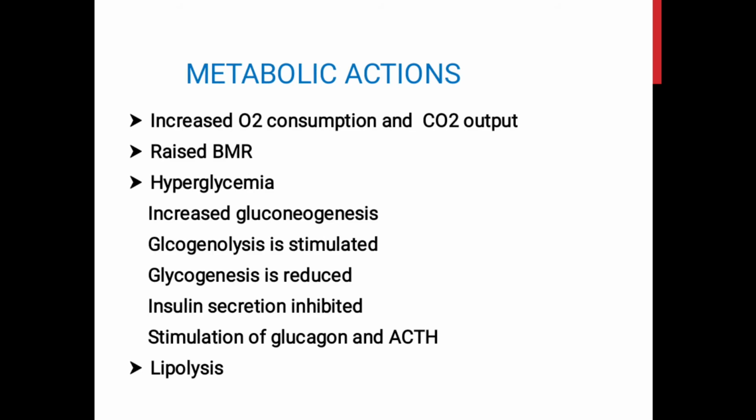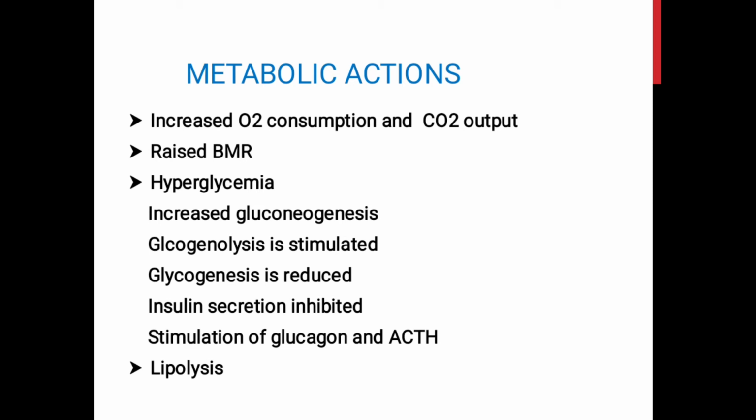Catecholamines increase the oxygen consumption as well as the carbon dioxide output. They raise the BMR. Epinephrine produces hyperglycemia, so that glucose is made available for the brain and other tissues to analyze and handle the emergency situations. Hyperglycemia is obtained by various mechanisms.